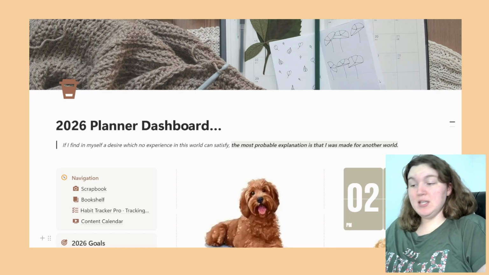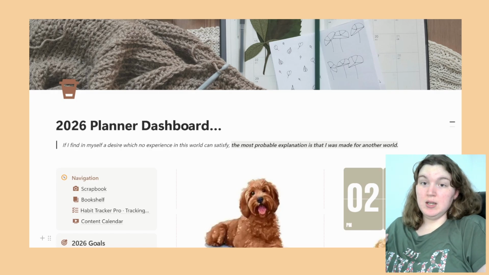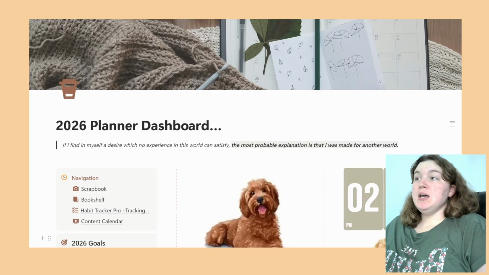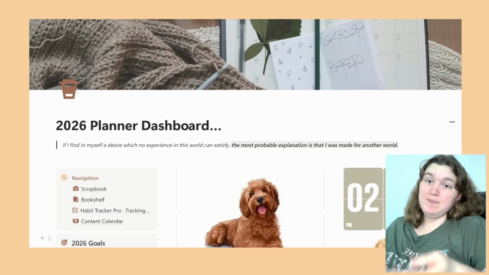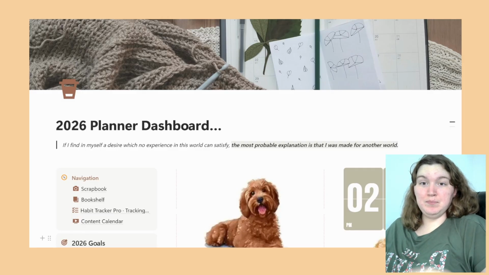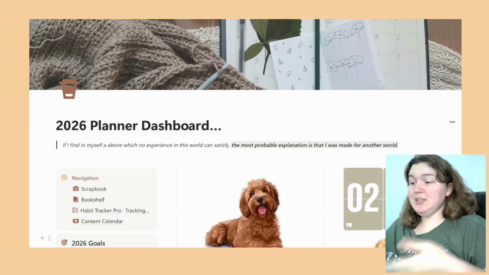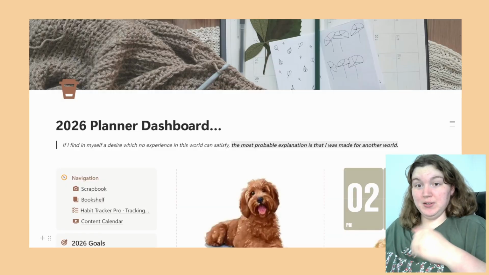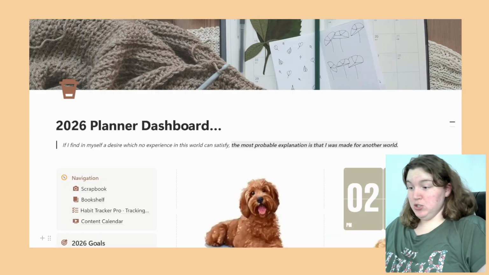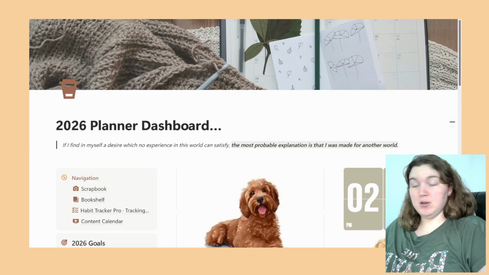Now, several of these are templates that I found through Notion. They're by different creators, and a few of them I might have changed a picture, things like that, and kind of spruced them up. For the most part, they work at least at first glance because this is still 2025. I haven't been using my 2026 planner yet. They seem to be very, very functional as they are, so I didn't change too much. But yeah, I'm going to kind of just walk you through what my dashboard, my planner for 2026 looks like.